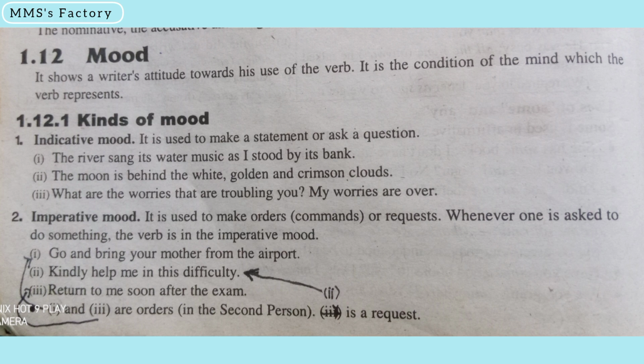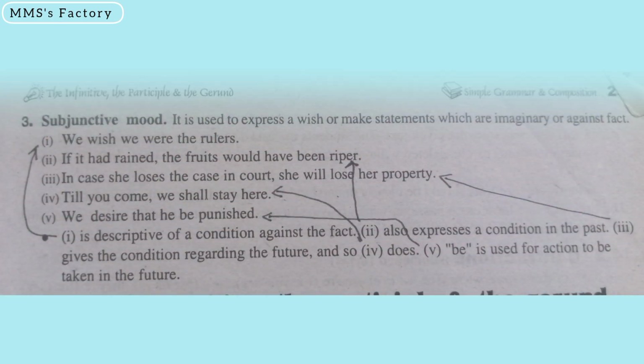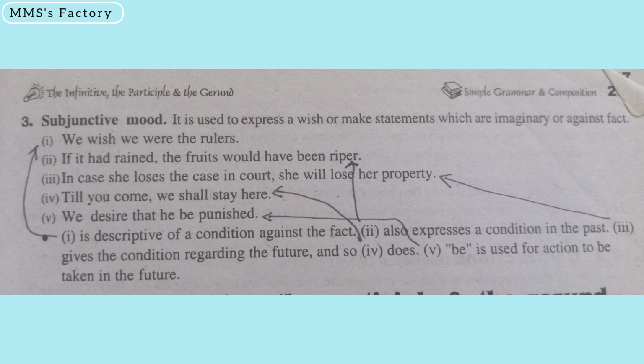1 and 3 are orders in the second person, and second is a request. Subjunctive mood. It is used to express a wish or make statements which are imaginary or against fact. 1. We wish we were the rulers.